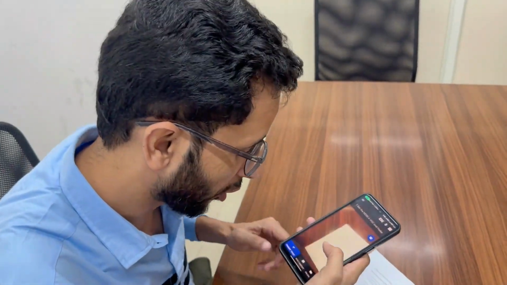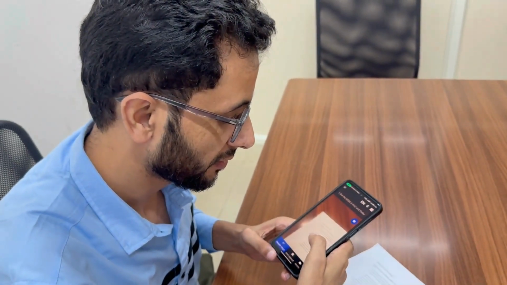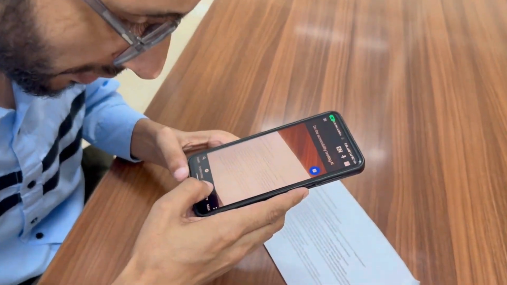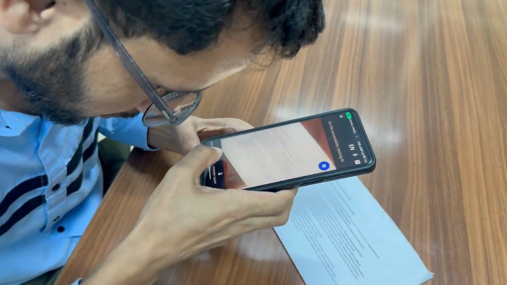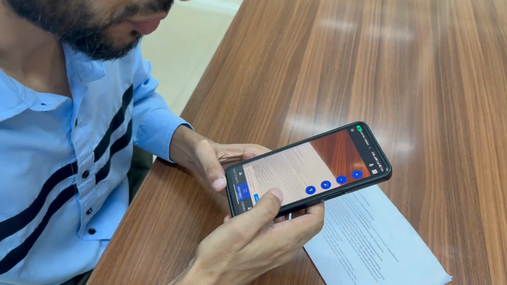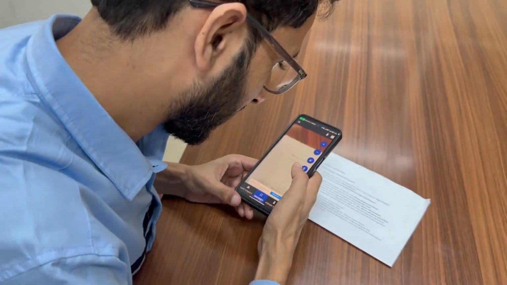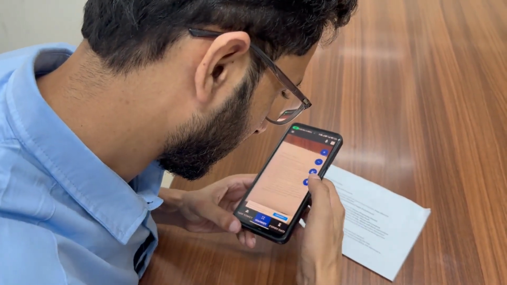This is the app. So I am just clicking on it. In that there are multiple options, but one of the options is magnifier. So what will happen? It will help us in magnifying whatever is there on the paper.